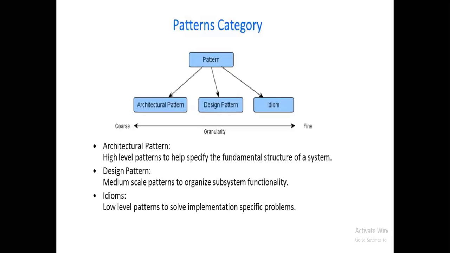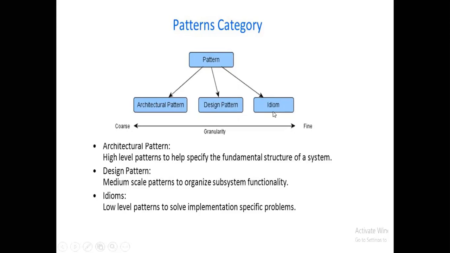The next thing we discuss is pattern categories. Patterns are categorized into three main types: architectural pattern, design pattern, and idioms. As we can see from the figure, the architectural pattern is labeled coarse and the idiom is labeled fine.